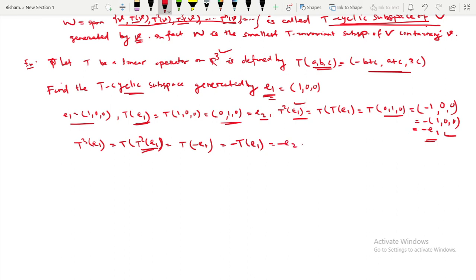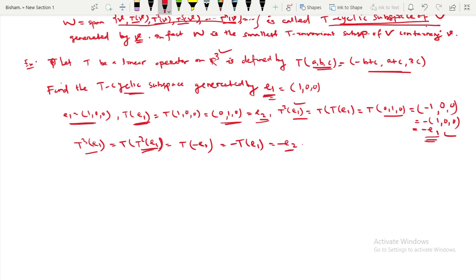So whatever you got here, these are the span of E1 and E2, because E1 is this one, then T of E1 is E2. Similarly, T squared of E1 is minus E1, then T cubed of E1 is minus E2. So whatever you find, these are the span of E1, E2.